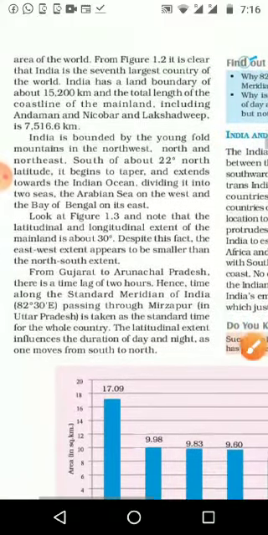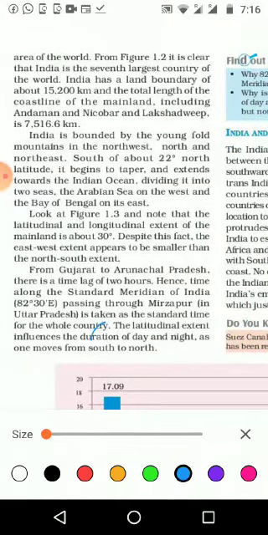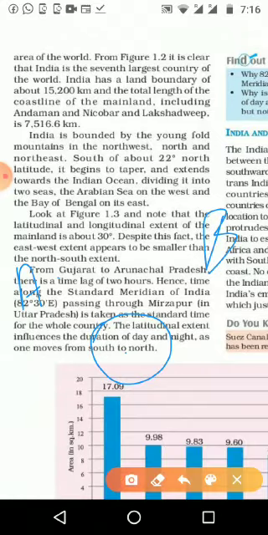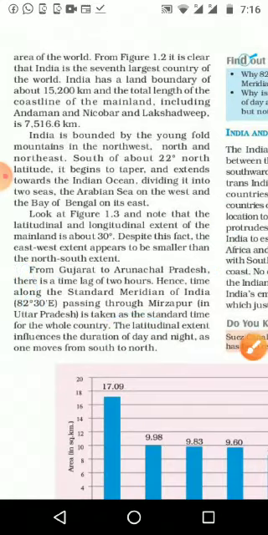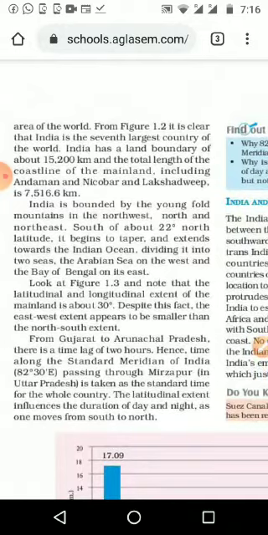The Indian Ocean divides the two seas, the Arabian Sea and the Bay of Bengal. Here are some more points to explain.